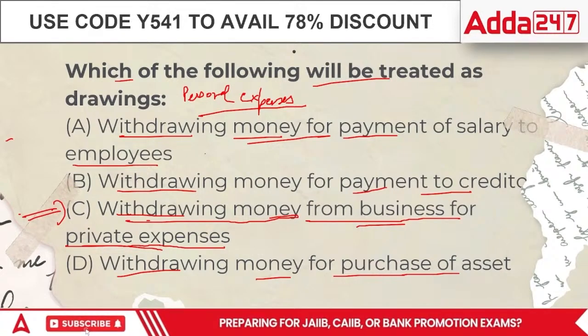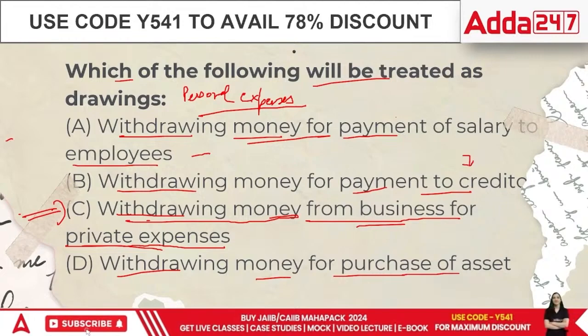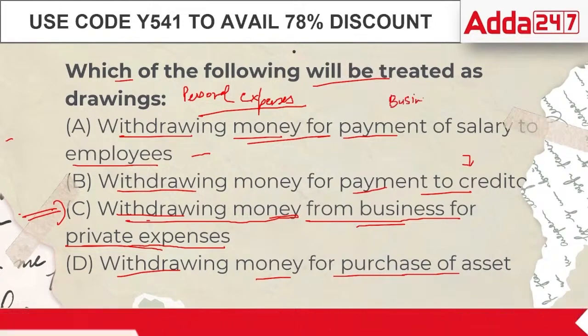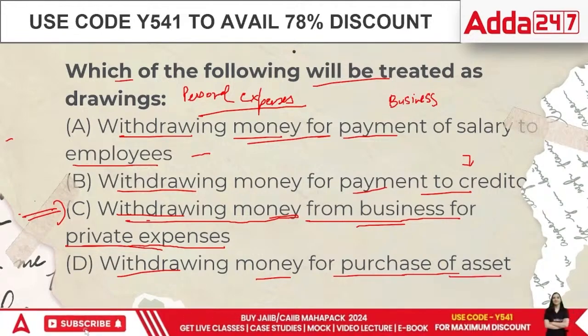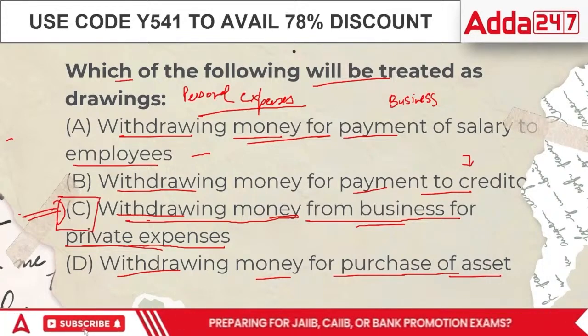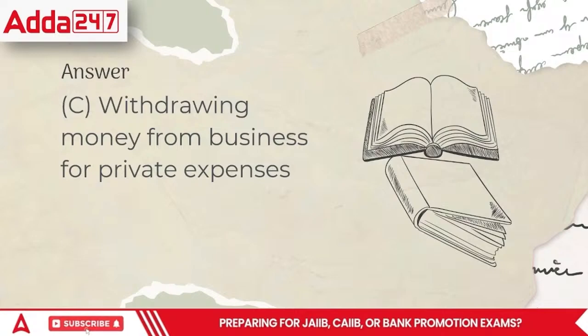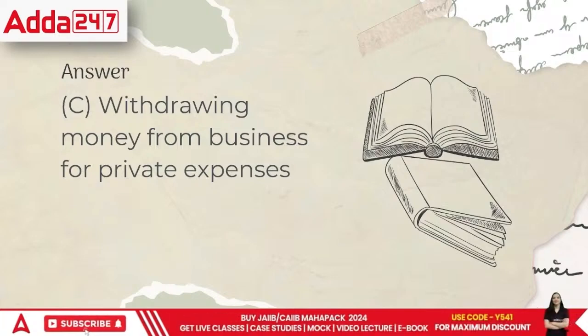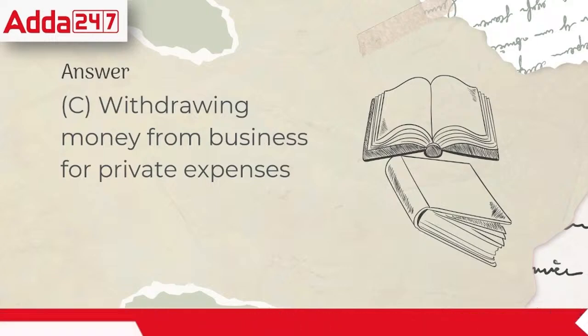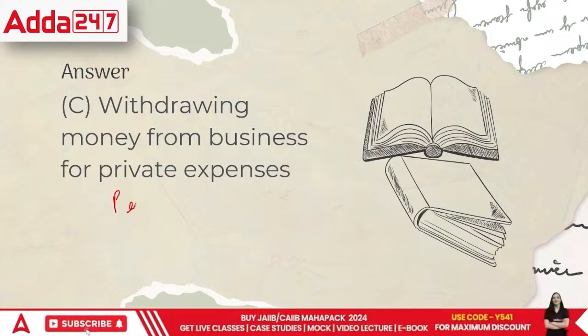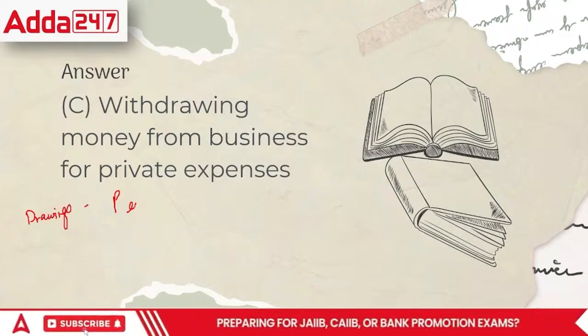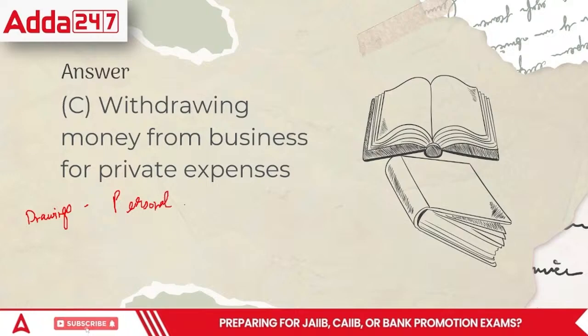The salary to the employees, the creditors, and even the assets are all related to the business. Only the expenses you incur for private use are related to your personal expenses. Drawings are related to the area of personal expenses.